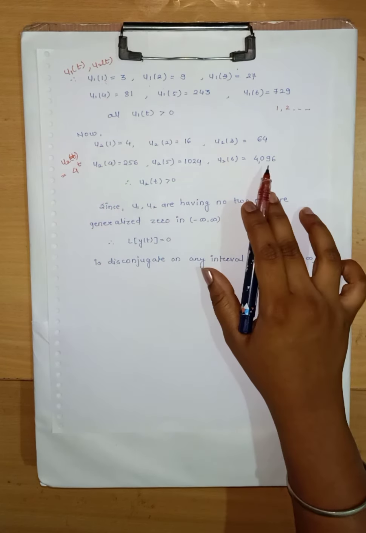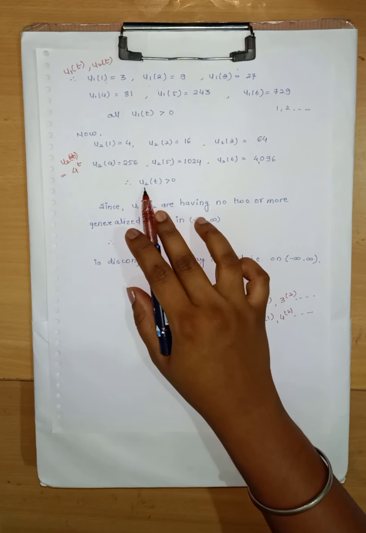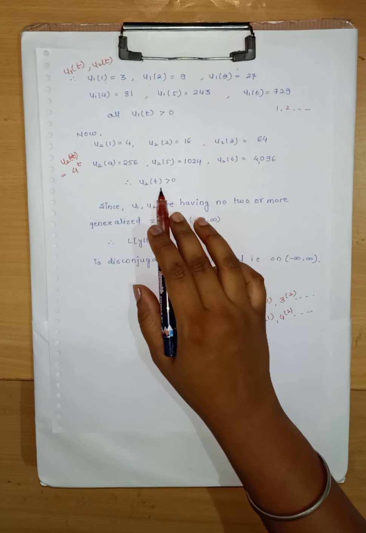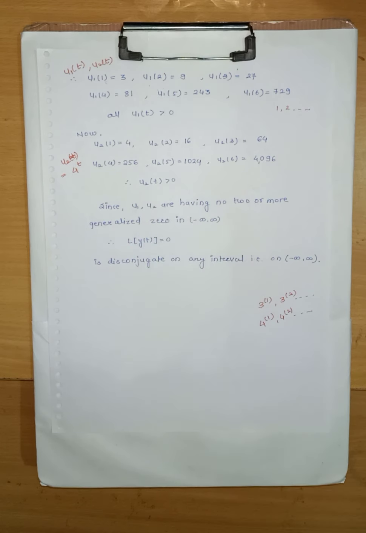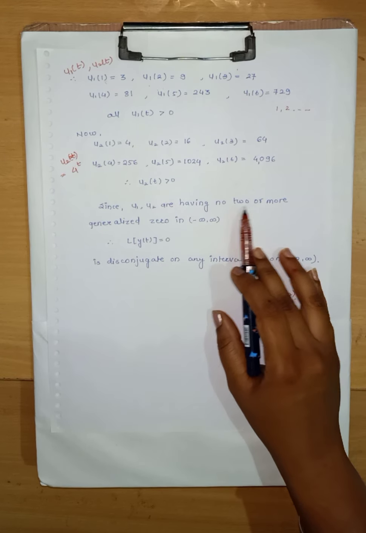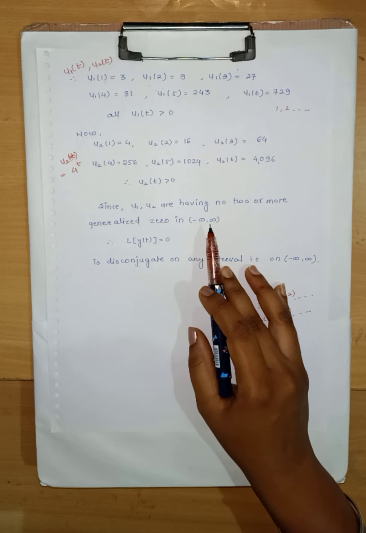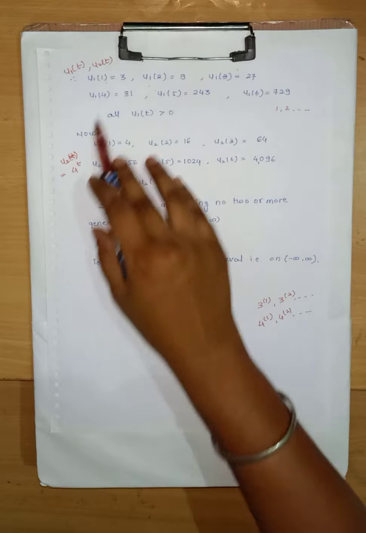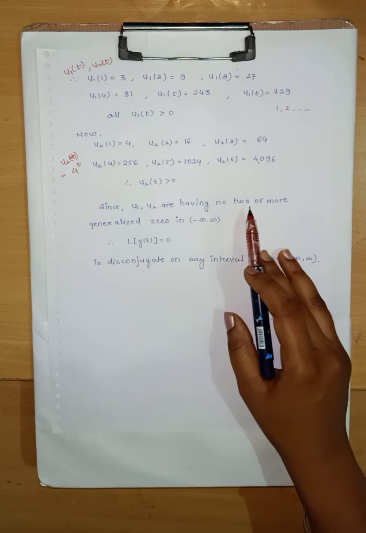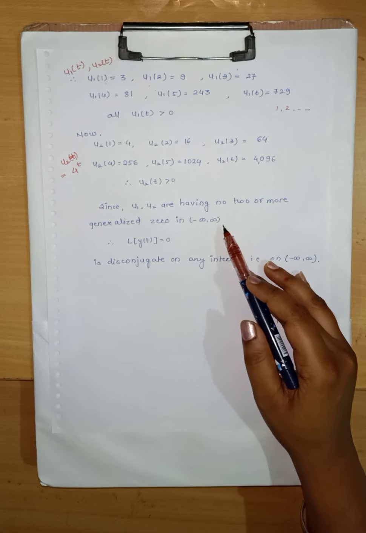So we will get these values, and again we can see that all these values are greater than 0, that is u2 of t is greater than 0. And since u1 and u2 are having no 2 or more generalized 0 in minus infinity to infinity, we have checked these values. So there is not even one generalized 0 in the minus infinity to infinity interval.